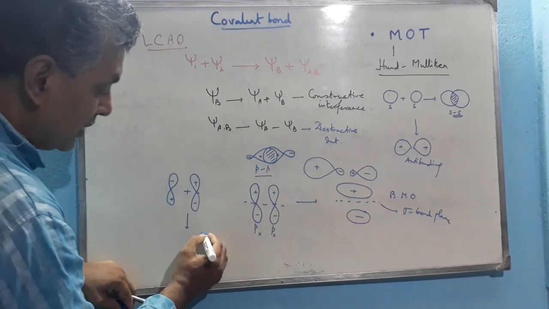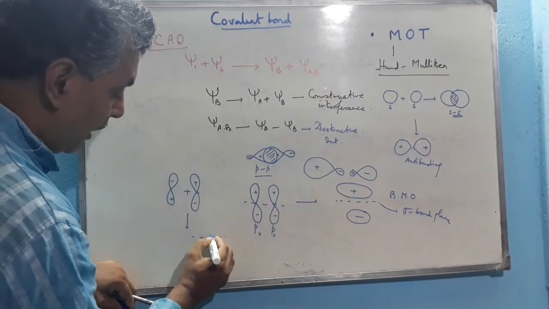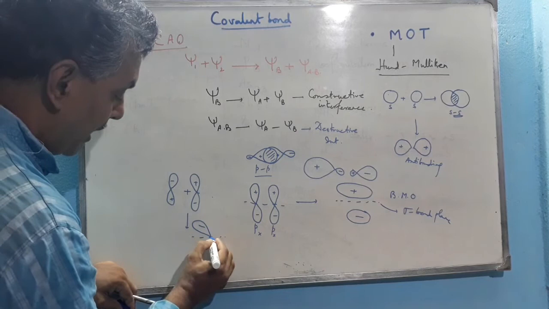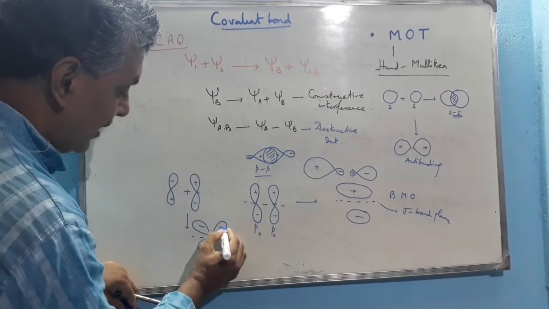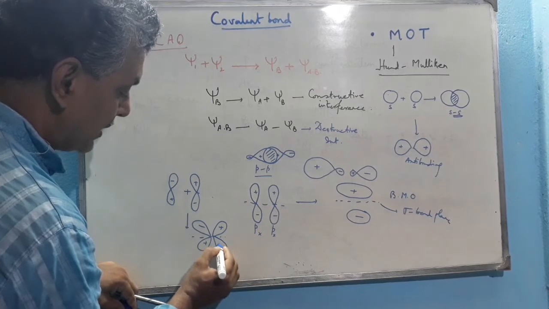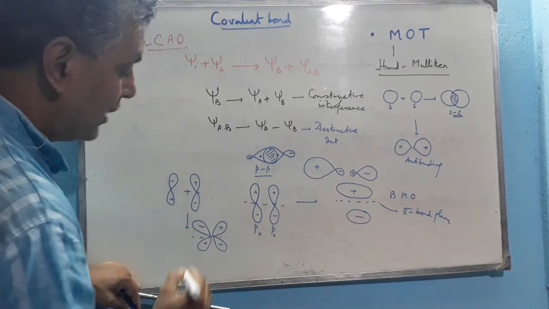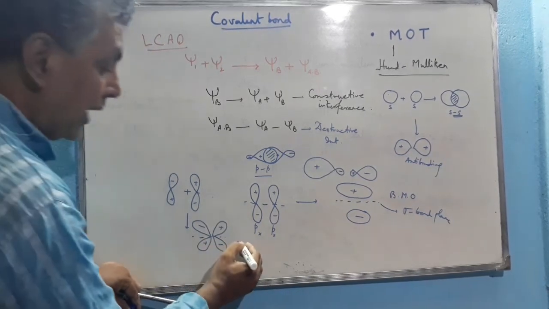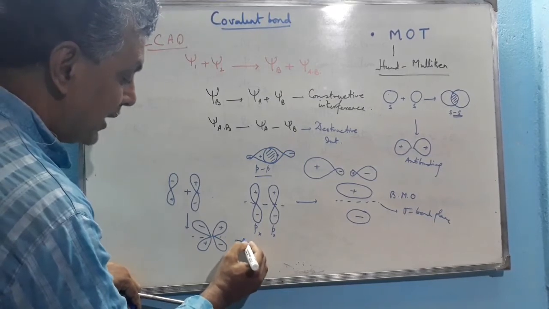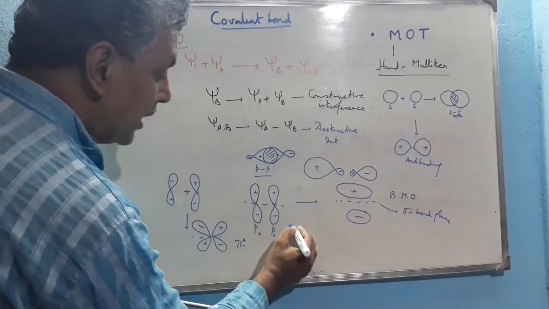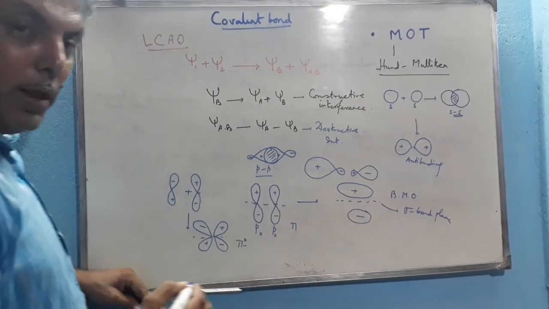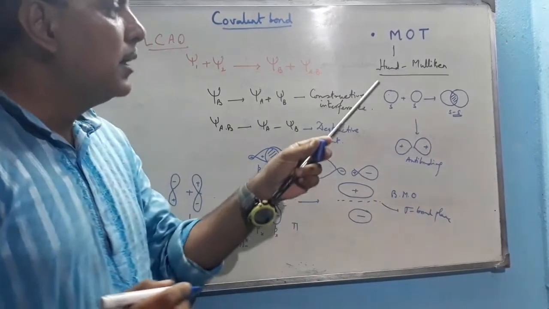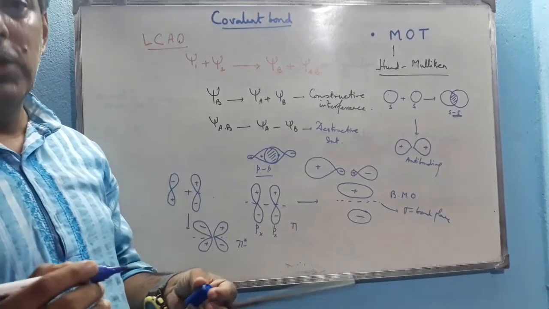This is the lobe minus, this is the lobe plus, because they are out of phase with respect to each other, and hence no bond forms in between these two nuclei. Hence this is the anti-bonding pi orbital, denoted by pi star. This is the pi bonding, this is the pi star anti-bonding. So this is the basic form of the MO theory.